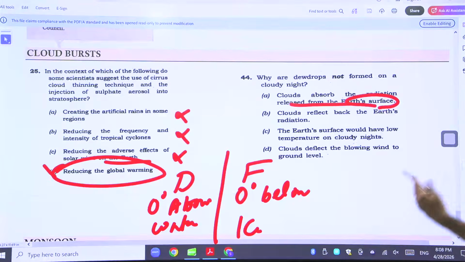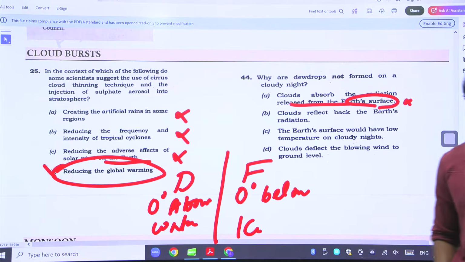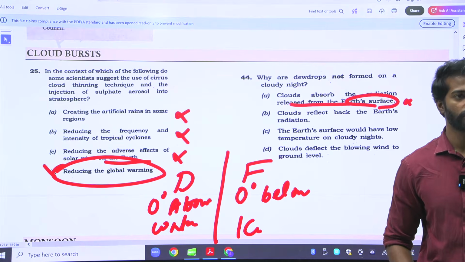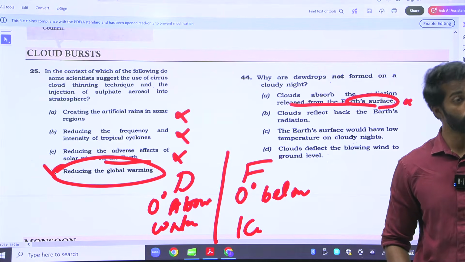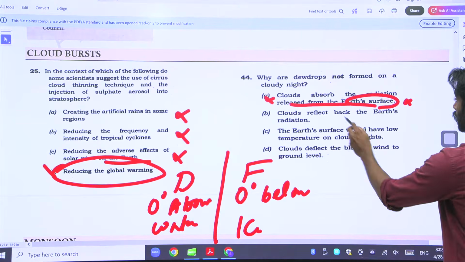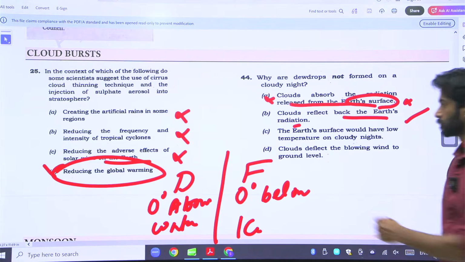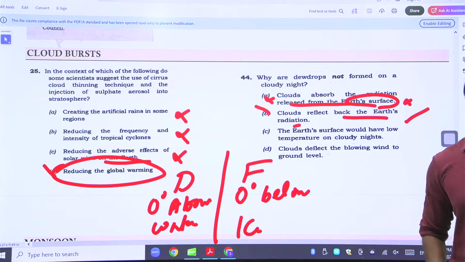Now why do dewdrops form? Clouds absorb all of the radiation released from the Earth's surface. What will happen if clouds absorb all of the radiation? The surface will cool, so dewdrops will form. This is not wrong. Clouds reflect back Earth's radiation. Yes. As the clouds reflect back the radiation, it is very hot. That is why dewdrops are not forming. Again, everything based on knowledge.